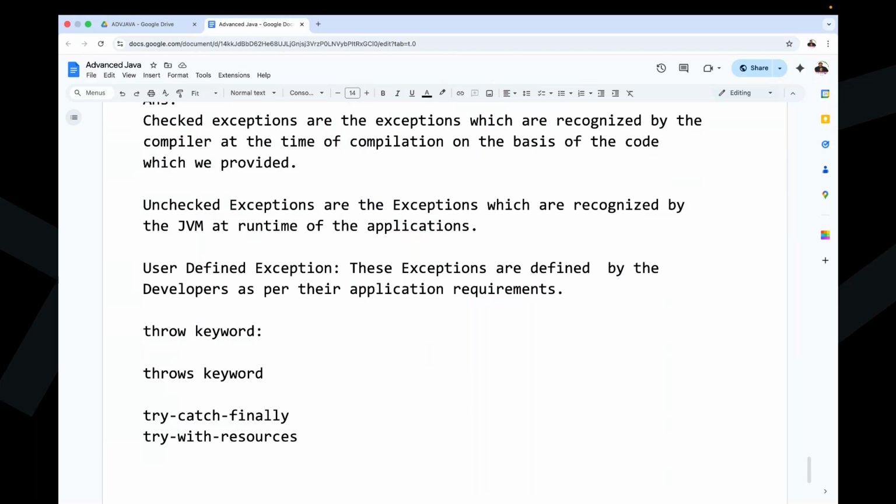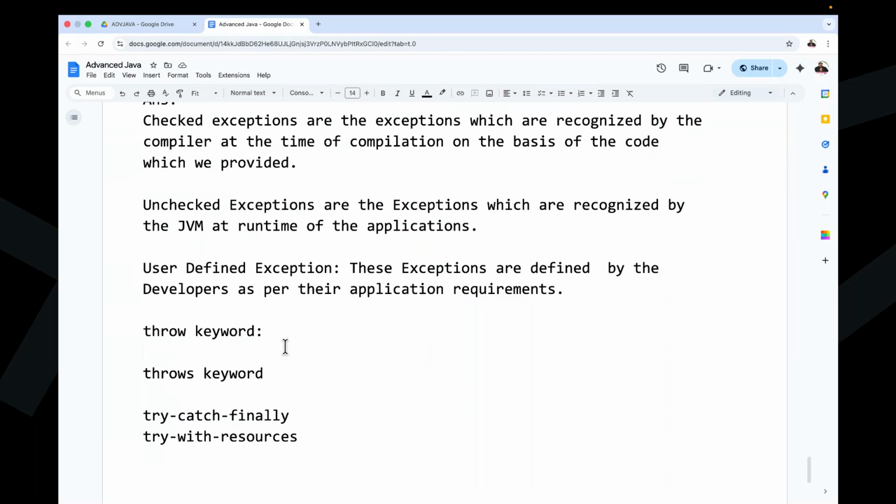Once it is an unexpected thing, the developer does not have any intention to raise an exception while preparing the program. But in some situations, as per the application requirements, we have to raise some exceptions.